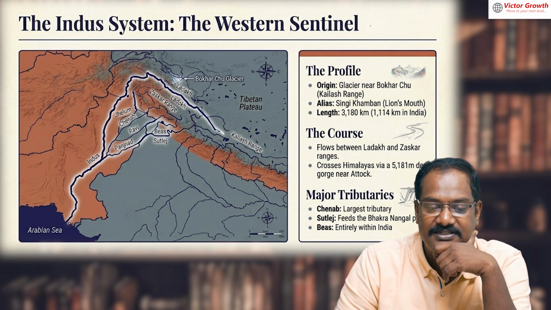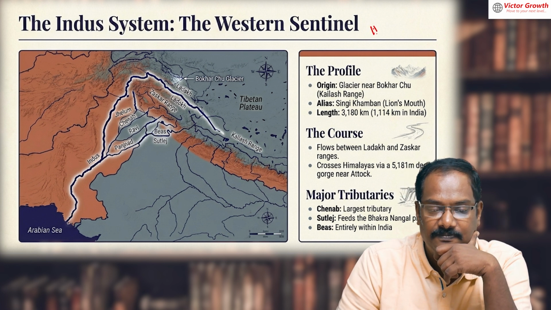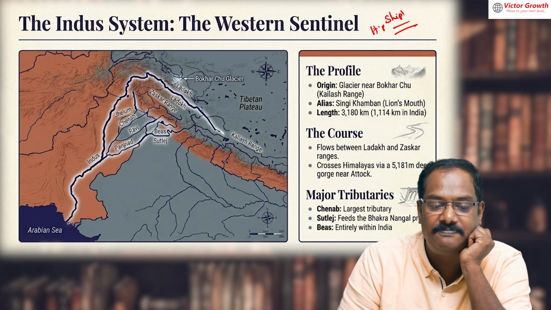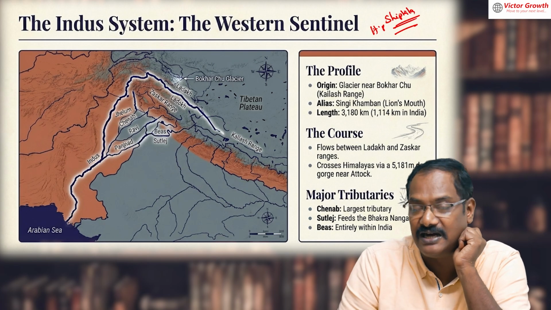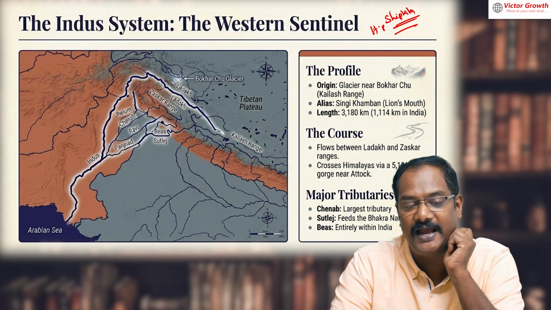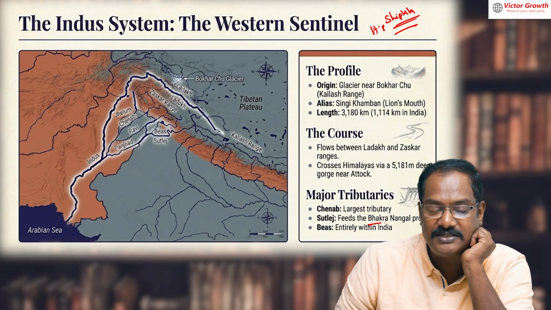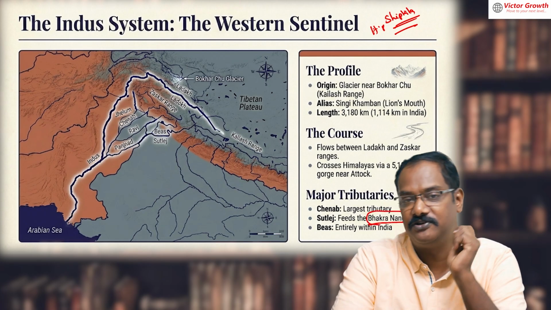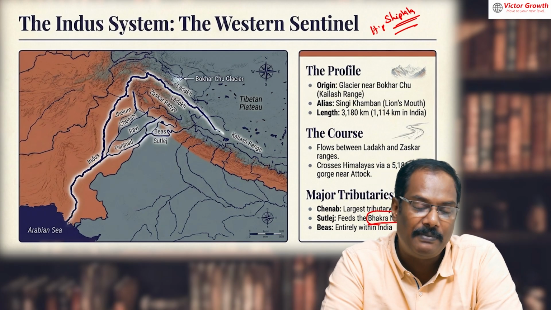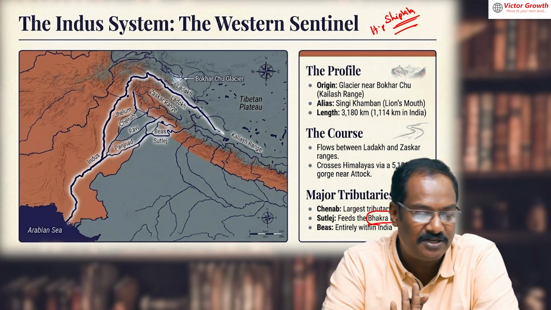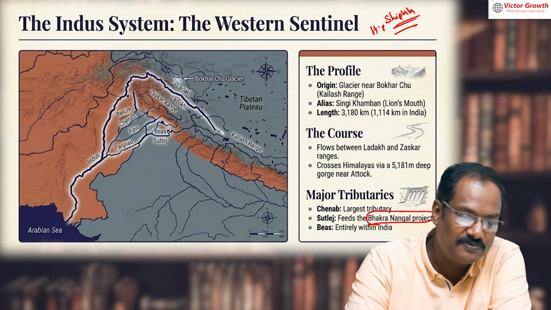The Sutlej enters Himachal Pradesh through a narrow pass known as Shipki La Pass. Please write down Shipki La, through which it enters India. It is also the source for the Bhakra Nangal project. Bhakra and Nangal are two different dams located in Punjab and Himachal Pradesh. So that is one possible question.